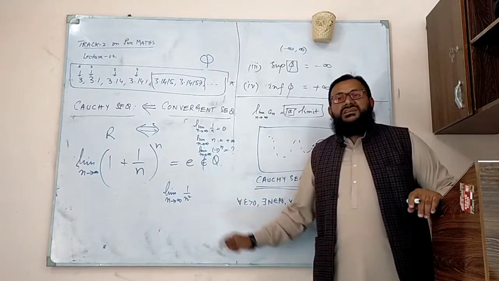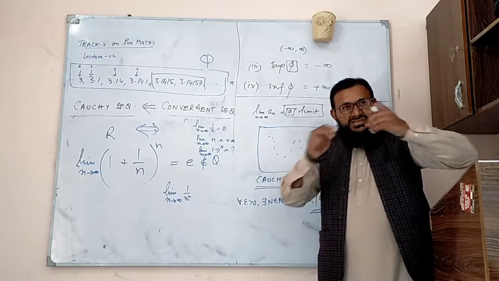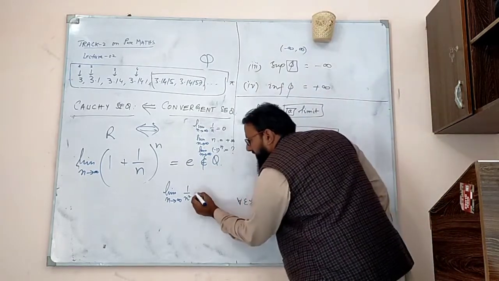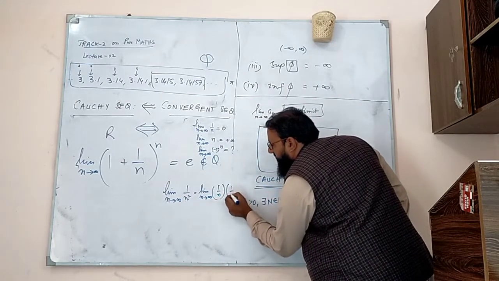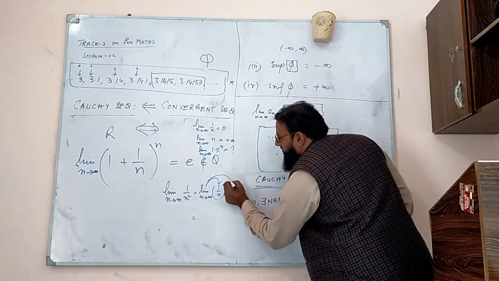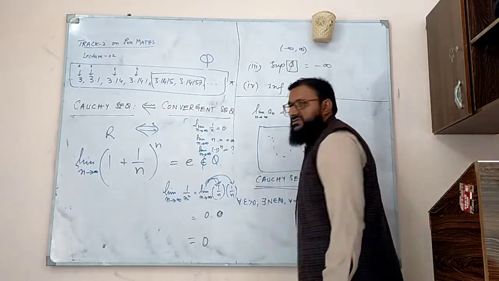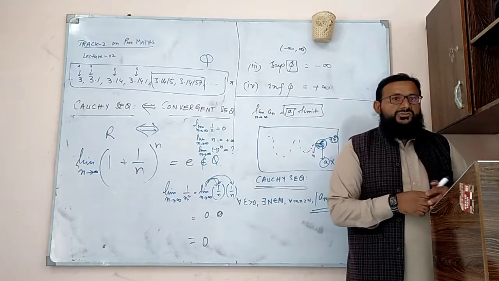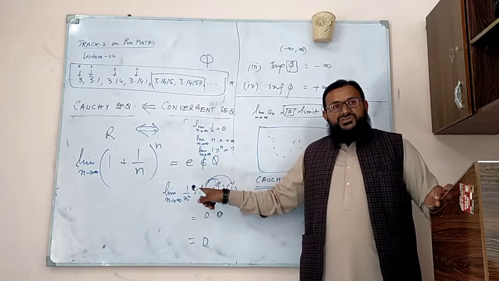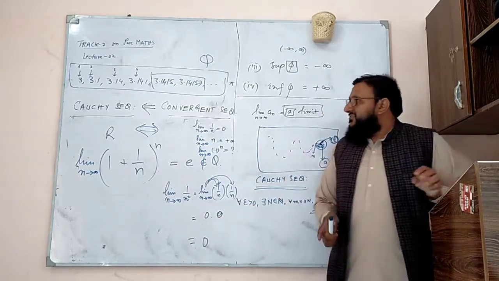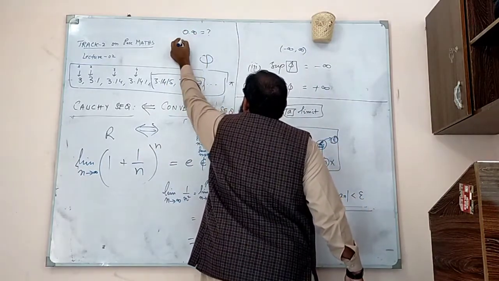Now how can you deduce whether this is convergent or divergent? When I spoke about theorems on limits, there was a list of theorems, but we didn't mention this. You can break this down into two: limit as n goes to infinity of 1 upon n times 1 upon n, and apply the limit on both separately. This limit would be 0, this limit would be 0, so this becomes 0. You can always do this. You can't say directly that 1 upon infinity is infinity, so 1 upon infinity is 0; this doesn't happen. One thing we should always keep in mind when we study real analysis is that this thing is not defined.